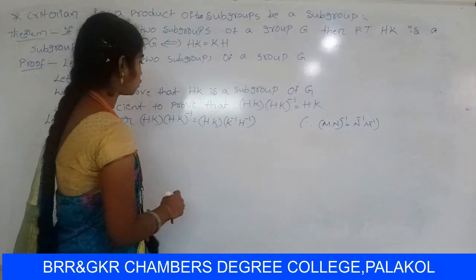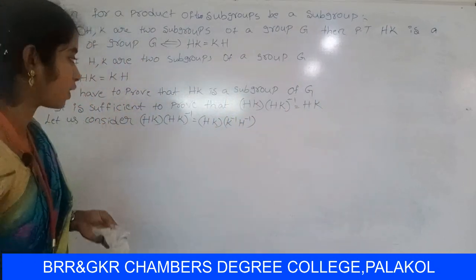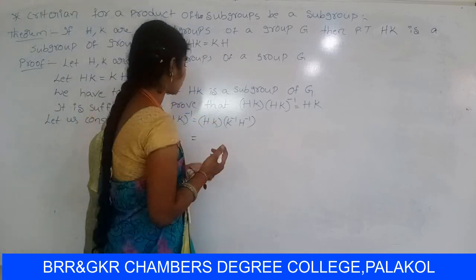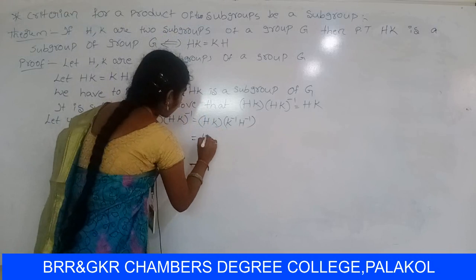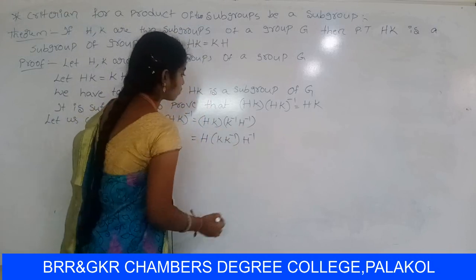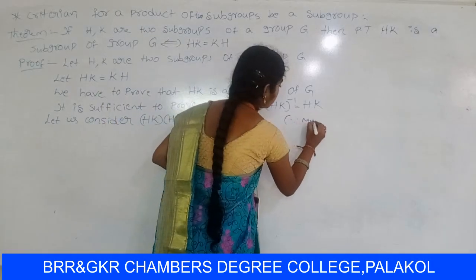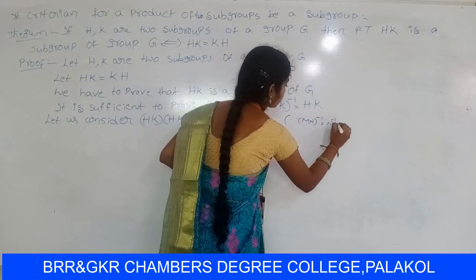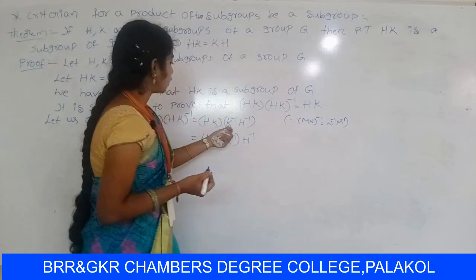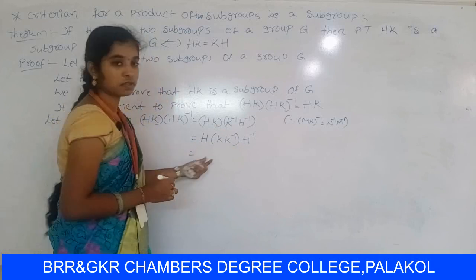Already you know that complex multiplication is associative. So it can be written as H into K, K inverse into H inverse. So this can be written as